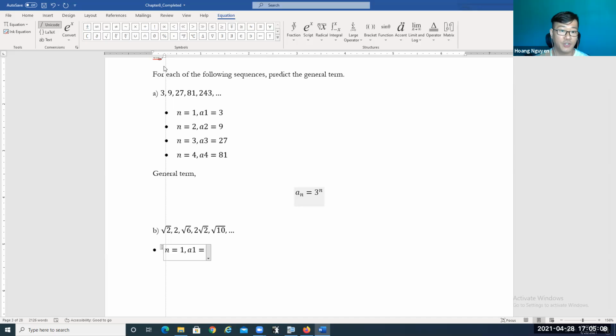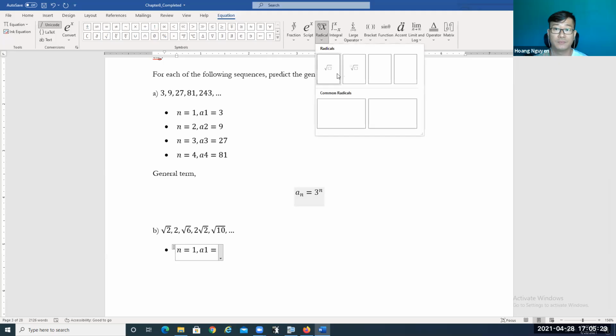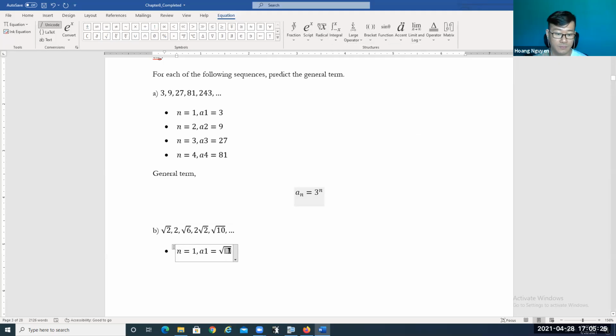Okay, so let's find out the general term of this sequence, everyone. When n is equal to 1, we have a1 is equal to square root of 2. When n is equal to 2, we have a2 is equal to 2, which is maybe square root of 4, right? So square root of 4 is going to give you 2.